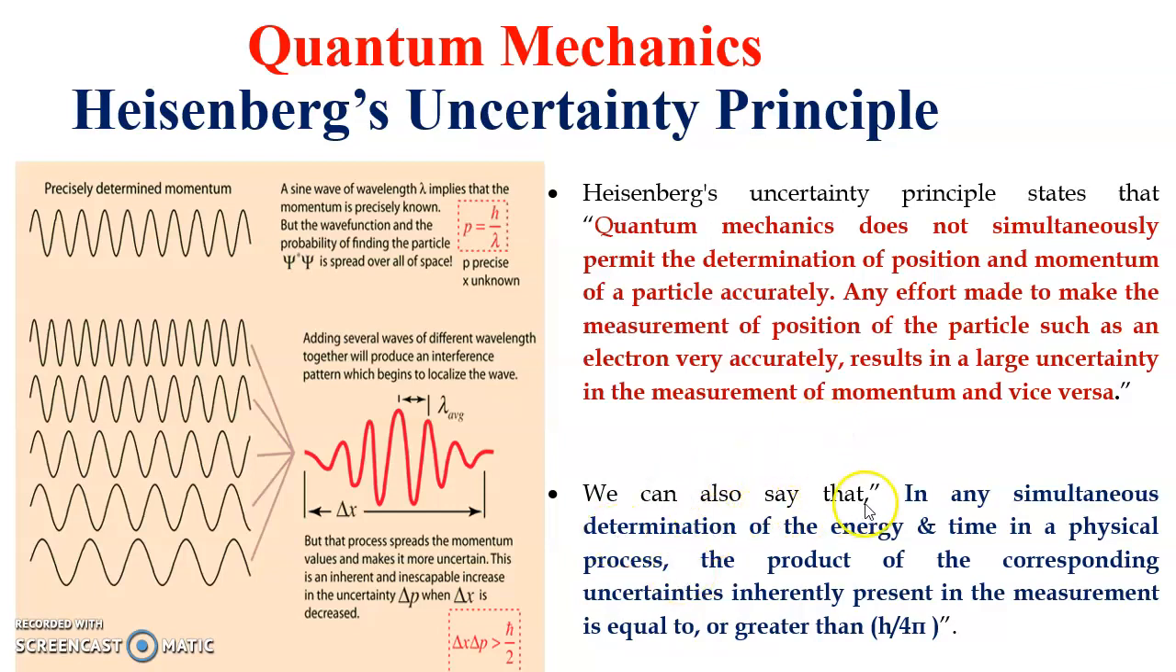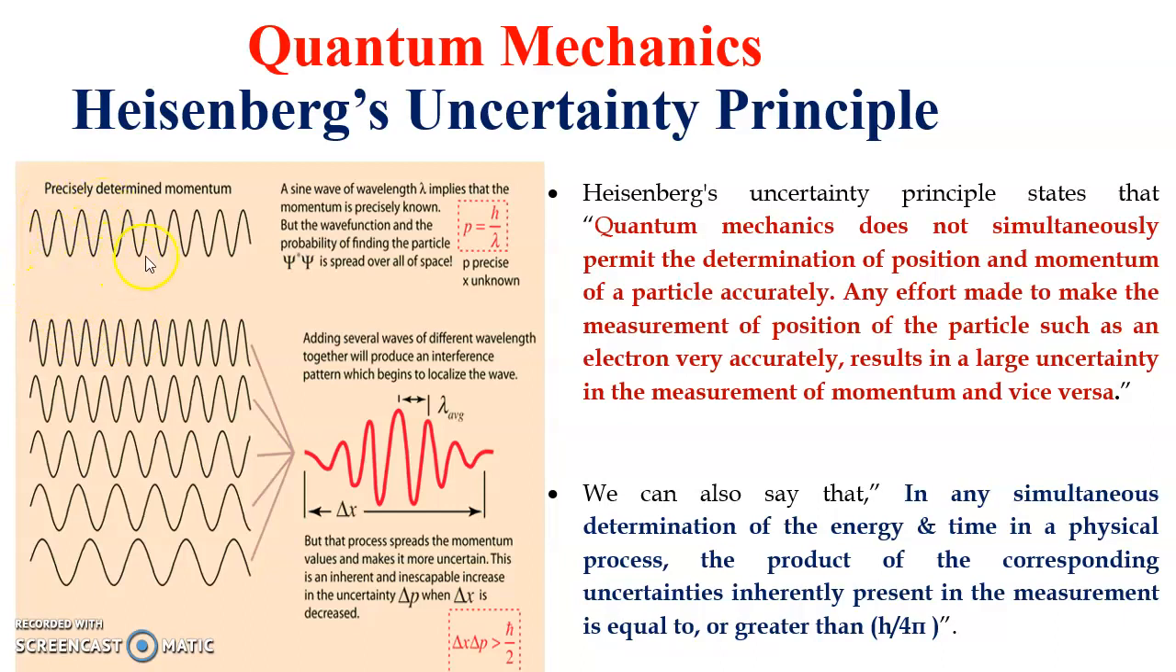We can also say that in simultaneous determination of energy and time in a physical process, the product of their corresponding uncertainties inherently present in the measurement is equal to or greater than h upon 4 pi, which is equal to h cross by 2. So from here, certain figures have been drawn.